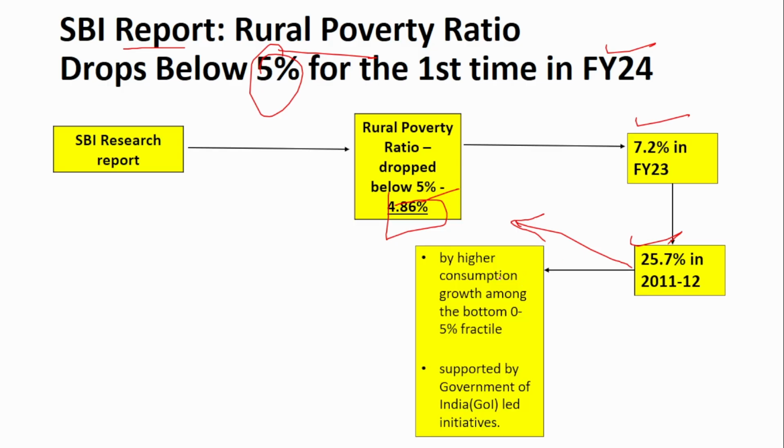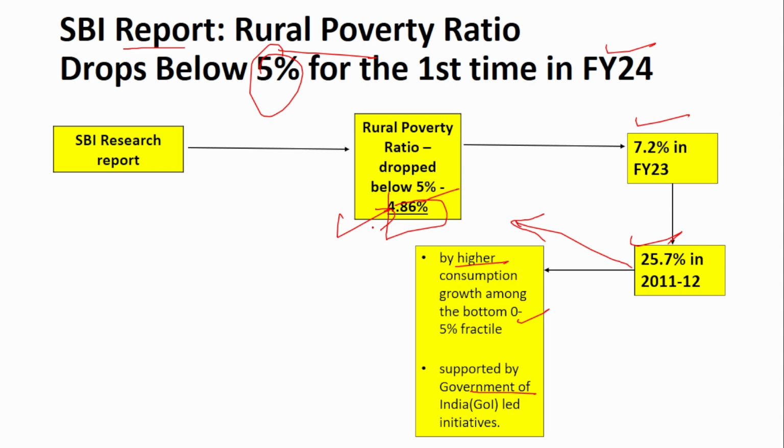So what is the reason for this? The main reason is higher consumption. The bottom 0 to 5% of the population have increased their consumption. That is the main reason for the drop in the poverty ratio, and also many initiatives supported by the Government of India are one of the reasons for the decrease in rural poverty. Remember the number, it is 4.86%.